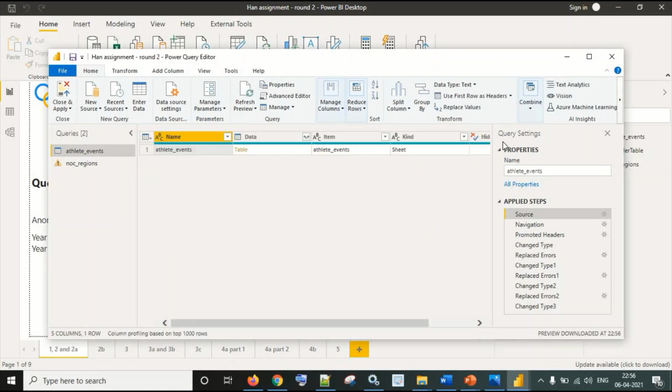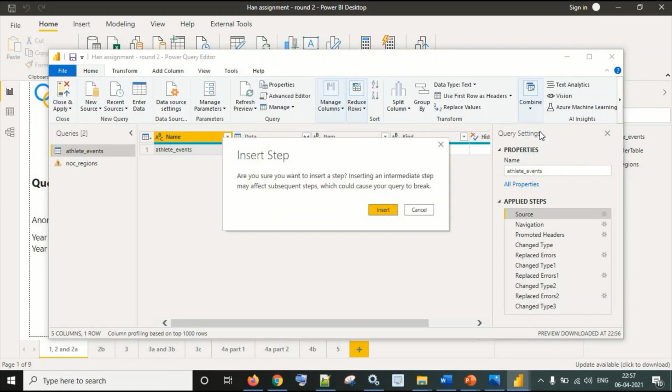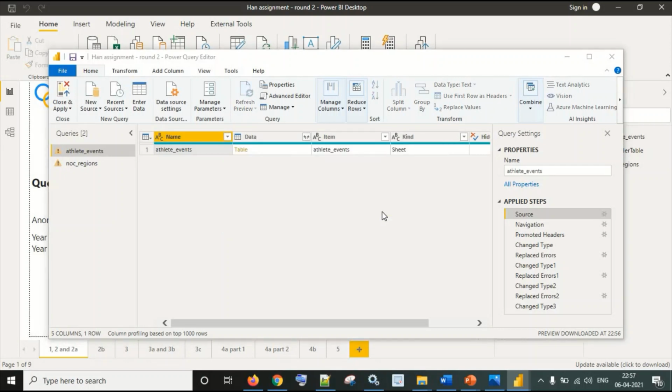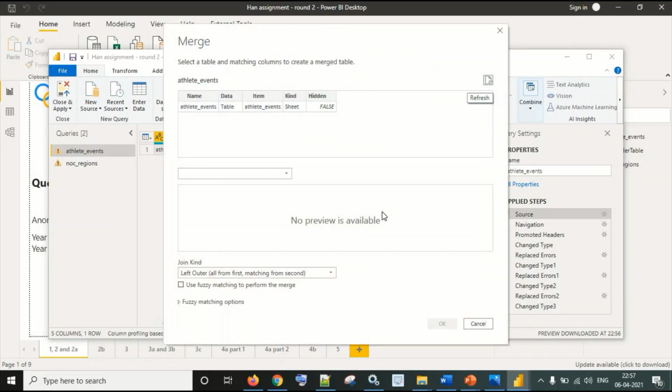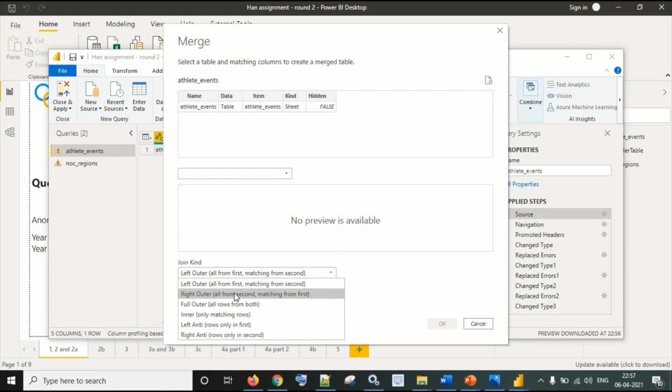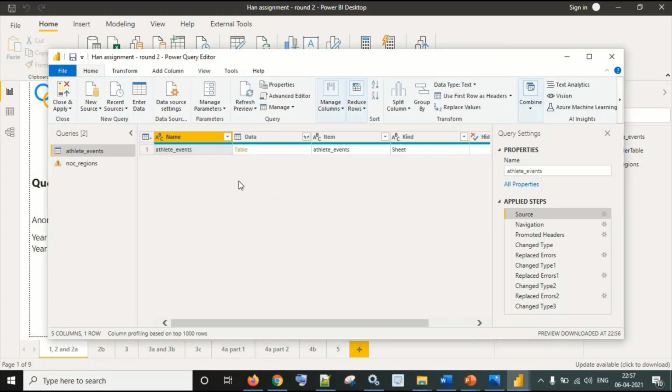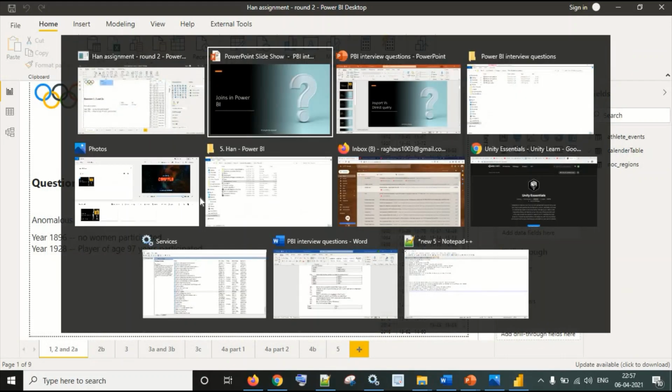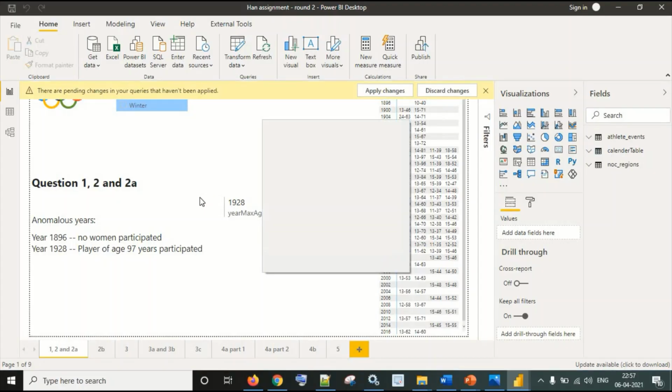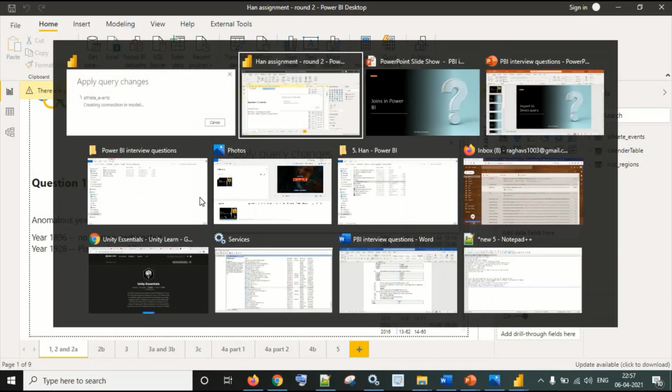To see the types of joins that are available, we need to go to Merge Queries, and we can see that there are six types of joins available: left outer, right outer, full outer, inner, left anti, and right anti join. This is something interviewers like to ask.